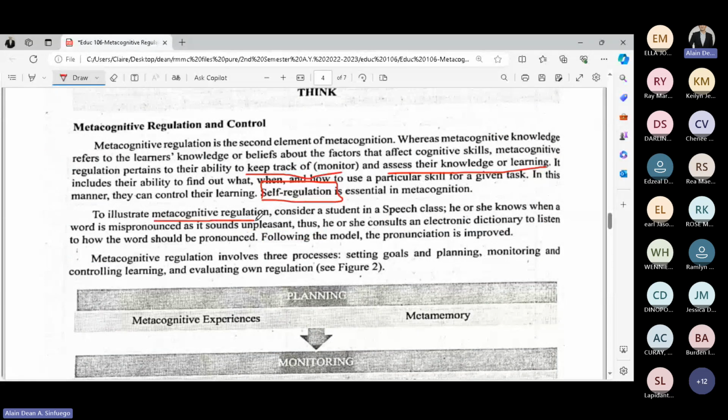How do we identify which part is a regulation in a given metacognitive process or mental process? We have here a speech class. He or she knows when a word is mispronounced as it sounds unpleasant. Thus, he or she consults an electronic dictionary to listen to how the word should be pronounced. Following the model, the pronunciation is improved. So that is already part of the regulation. When the student consulted an electronic dictionary, regulation, monitor, okay, checking.